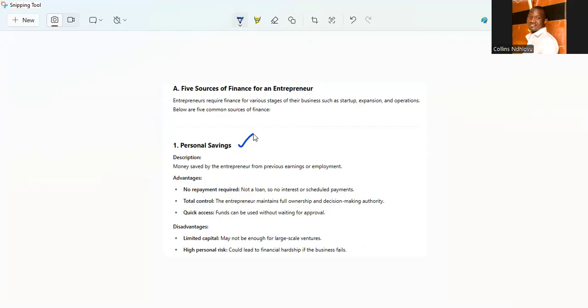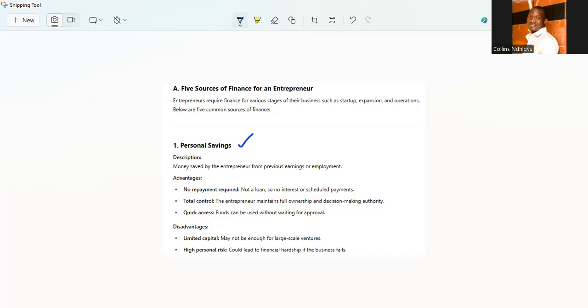So the advantage is that there's no repayment required. So it's not a loan, it's your money. You have control over that money. You have full ownership. There's quick access without waiting for approval. The only disadvantage is that it's limited in capital, it may not be enough, and also there's high personal risk, which may lead to financial hardships.